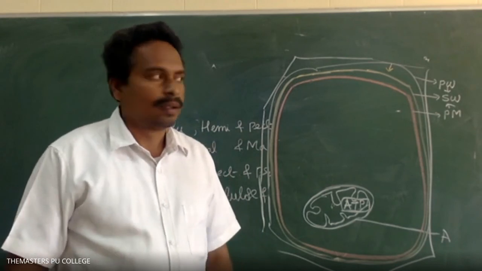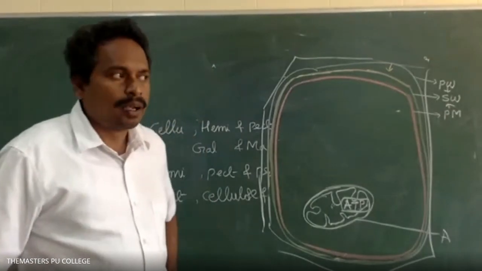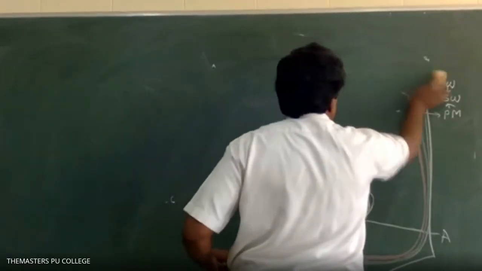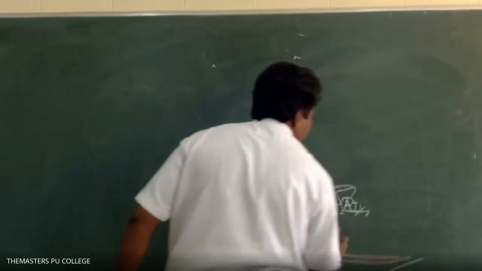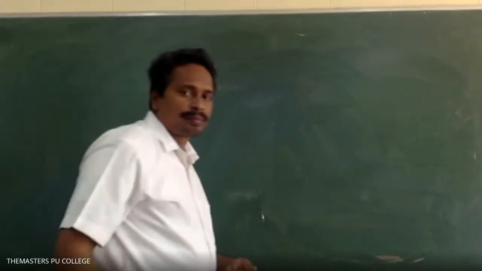Chloroplast, cell organelle. How many types of plastids are there in plants? Three types, sir. Right. What are they? Chromoplast, leucoplast, and chloroplast. What is the function of chloroplast? Storage of food material. The chloroplast is involved in synthesis of food. Chromoplast function: it gives color to the plants.